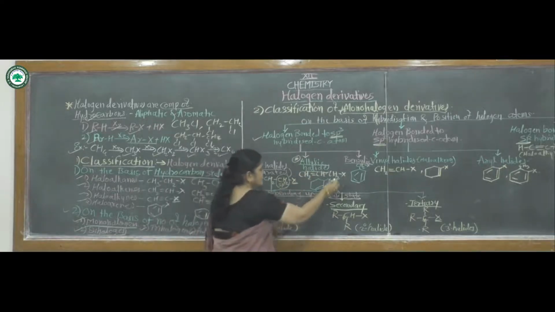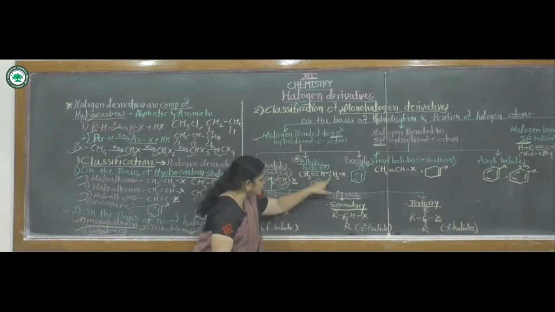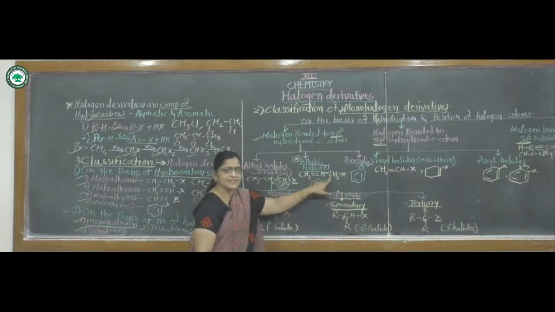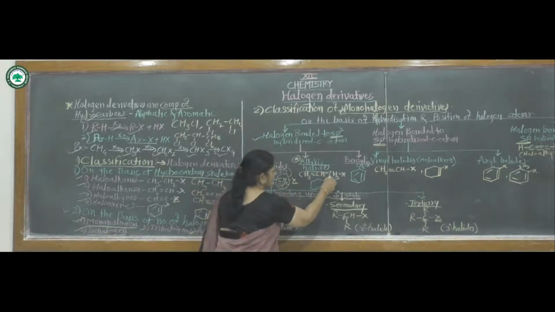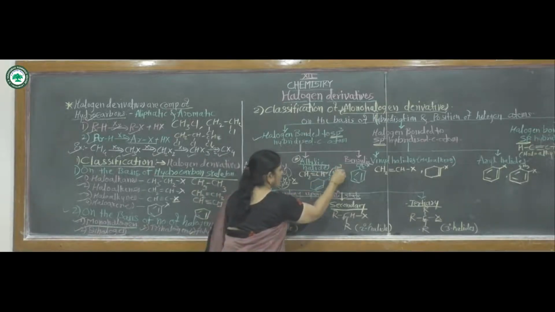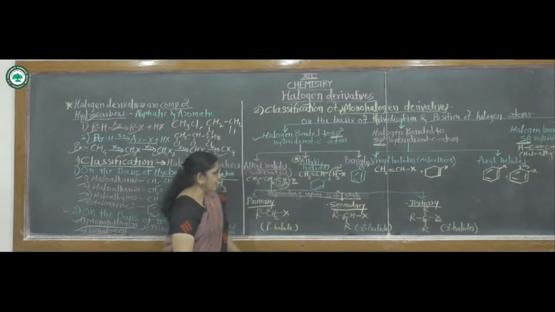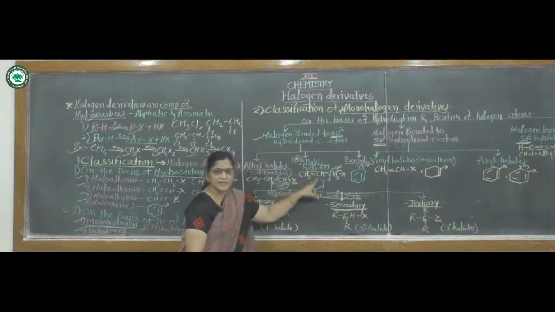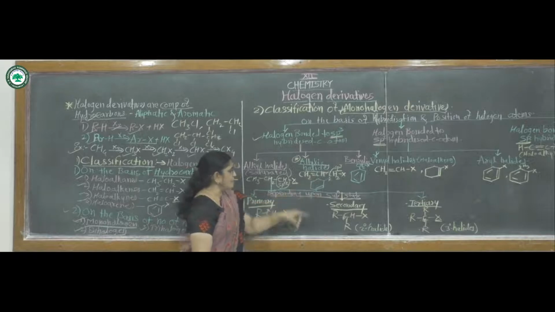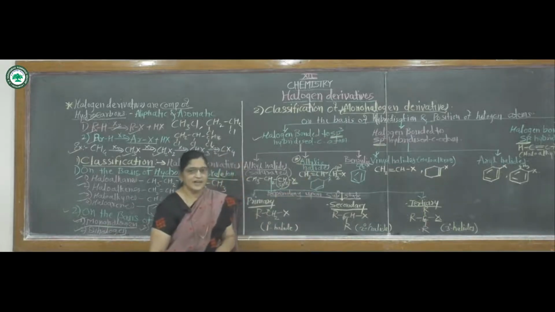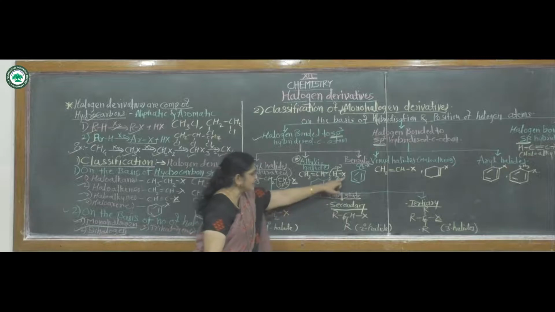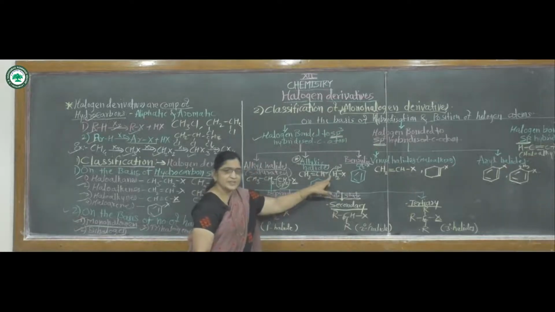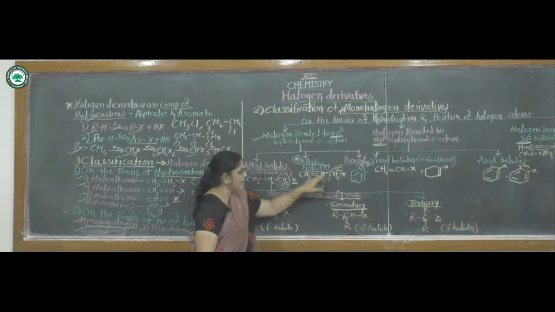In this compound, the halogen atom is attached to an sp3 type of hybridized carbon atom, but this carbon atom is next to a carbon-carbon double bond. Such types of compounds are called allylic halides. Allylic halides means the halogen atom is attached to an sp3 hybridized carbon atom next to a carbon-carbon double bond.